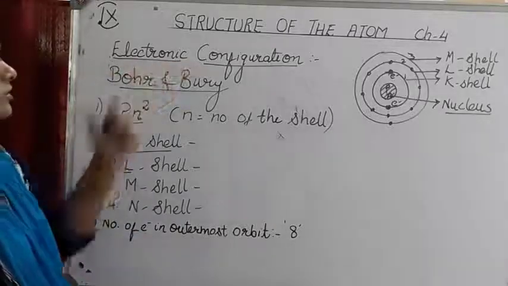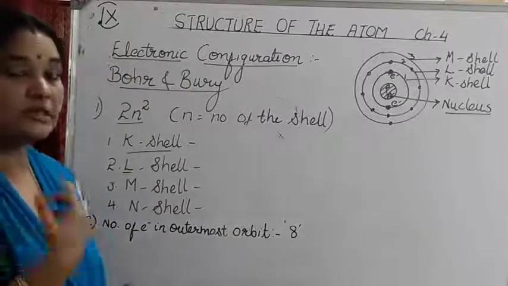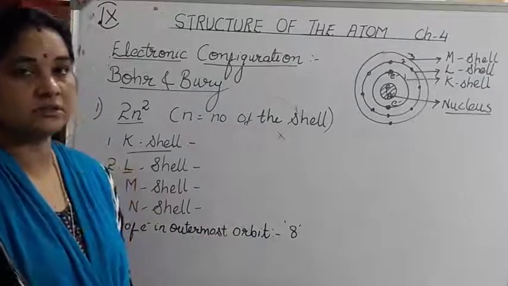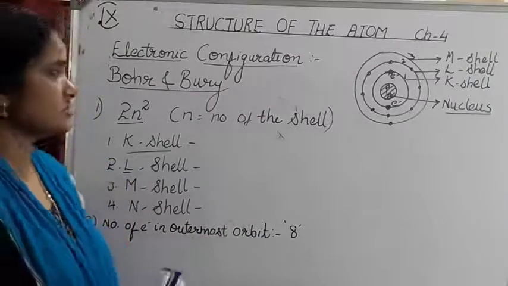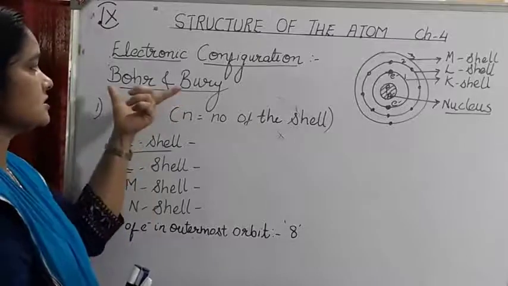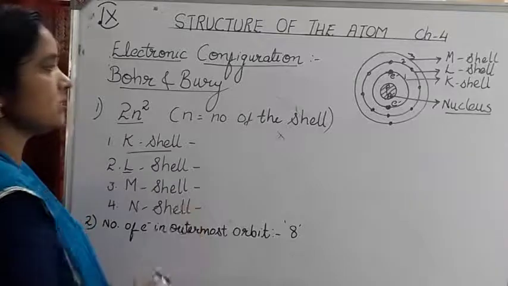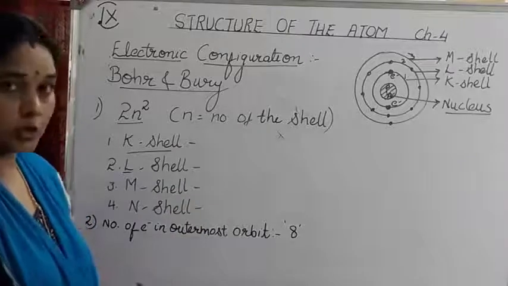So this is a very important concept, so let's concentrate on that. The rules for electronic configuration, how electrons occupy the various shells around the nucleus, were given by two scientists, Bohr and Bury. According to Bohr and Bury's rules, we'll discuss how the electrons occupy the various shells.